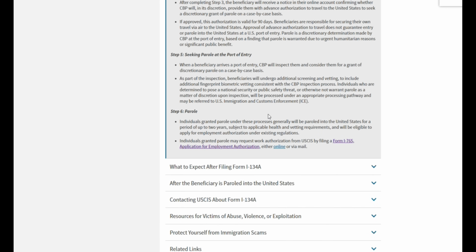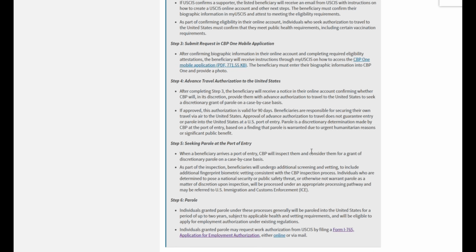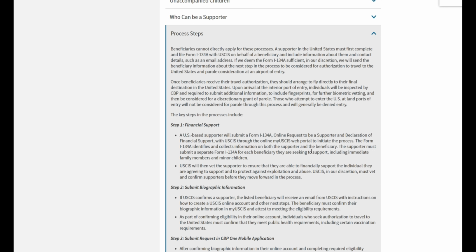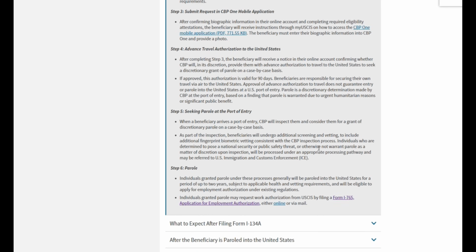Once parole is granted, the person will be able to remain in the United States for up to 2 years. They will be eligible to file for employment authorization and work in the United States, and then continue their journey, if possible, applying for any kind of additional visas that may be applicable to them, such as, for instance, if they are eligible to apply for TPS or asylum, or if they have a relative in the United States who can petition for them. So something like this.